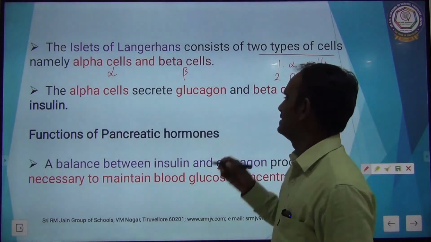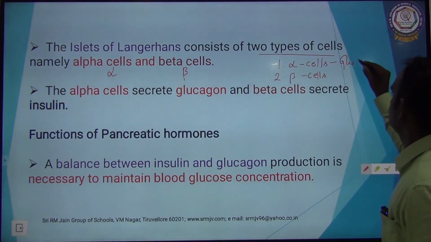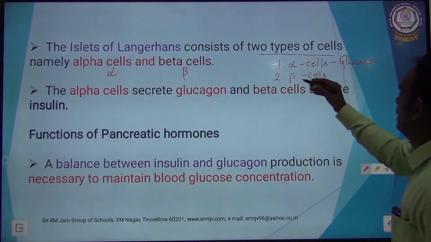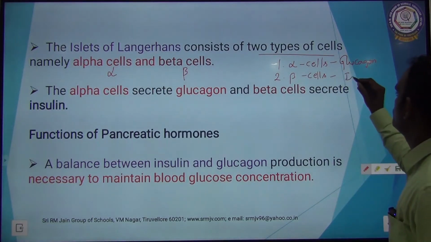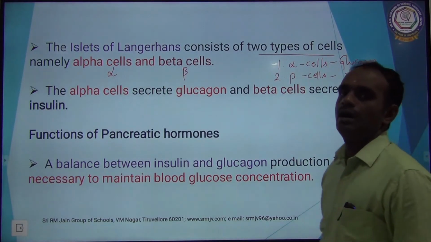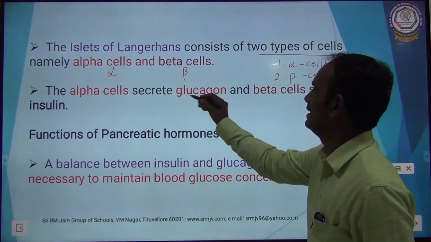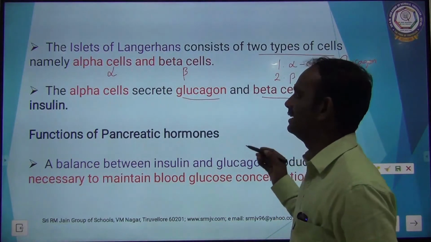Alpha cells secrete glucagon, whereas beta cells secrete insulin. The glucagon and insulin both are hormones. Alpha cell secretes glucagon and beta cell secretes insulin.